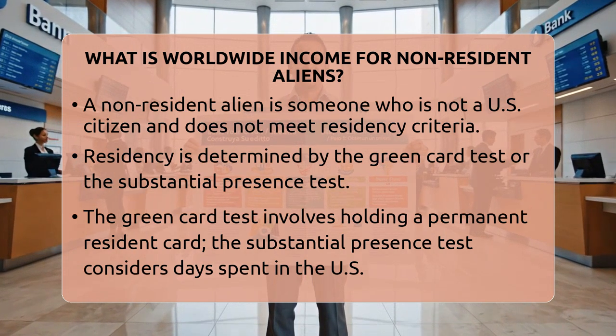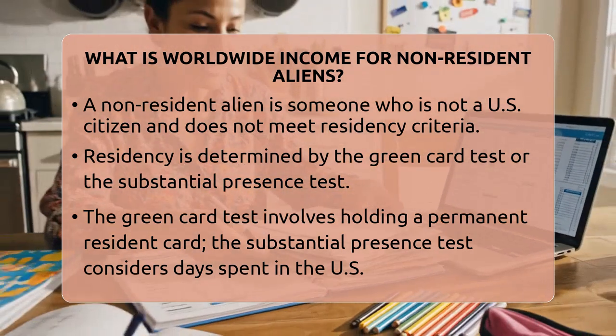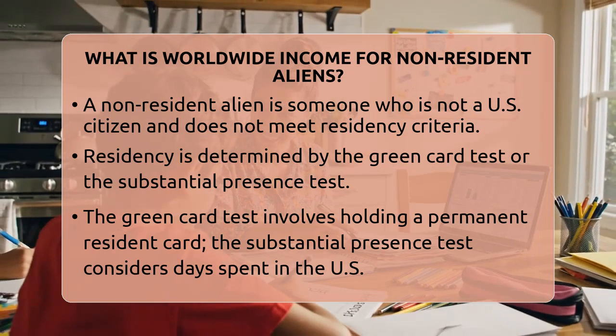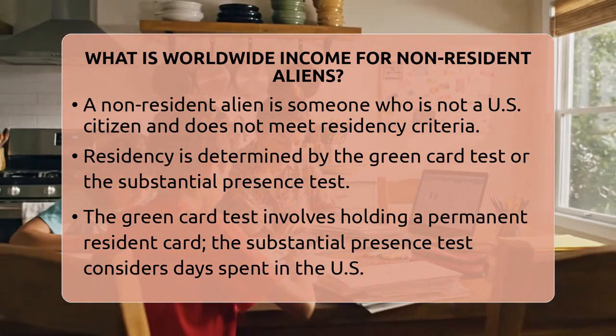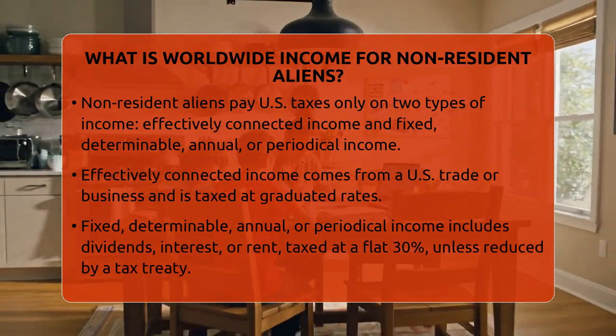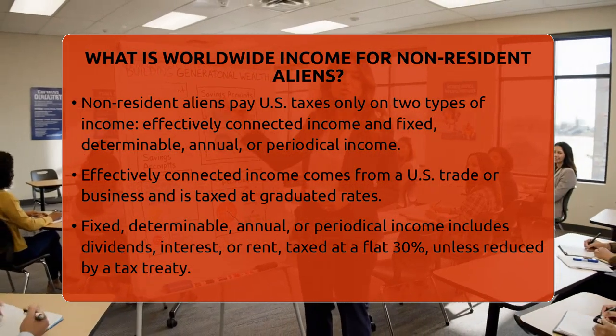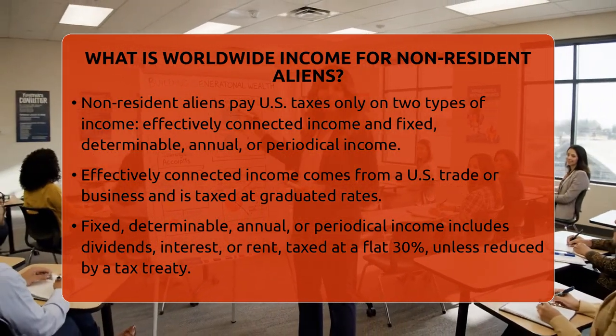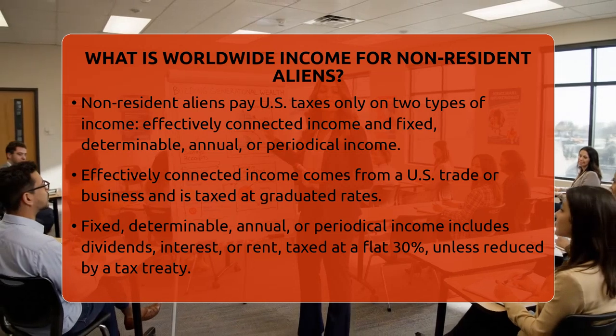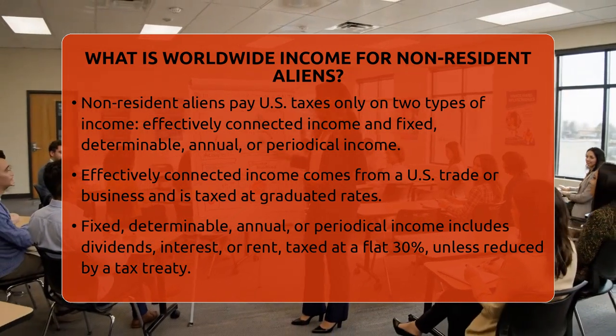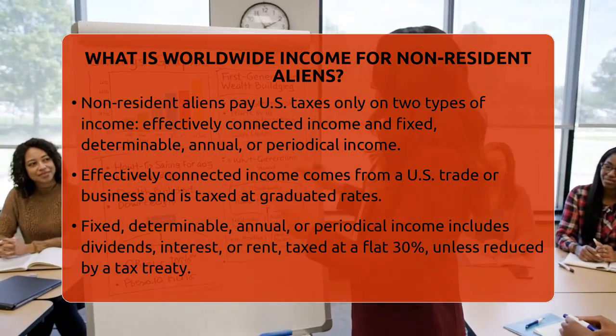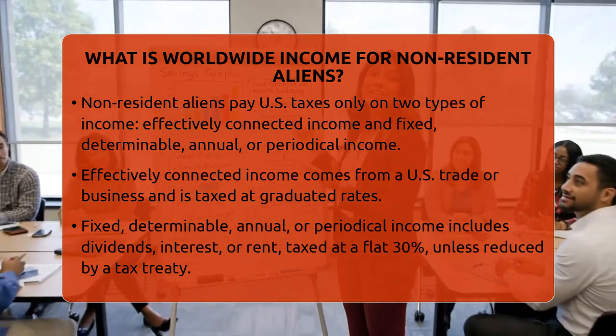When it comes to income, non-resident aliens only pay taxes on 2 types of U.S. source income. The first is effectively connected income. This is income from a U.S. trade or business. If you work in the U.S. or run a business here, that income is taxed at graduated rates, similar to what U.S. citizens pay. You can also deduct business expenses related to this income.